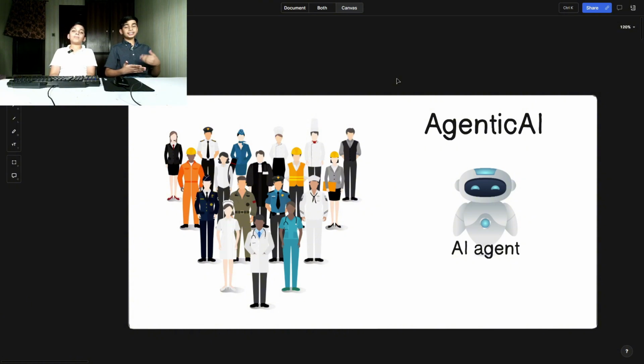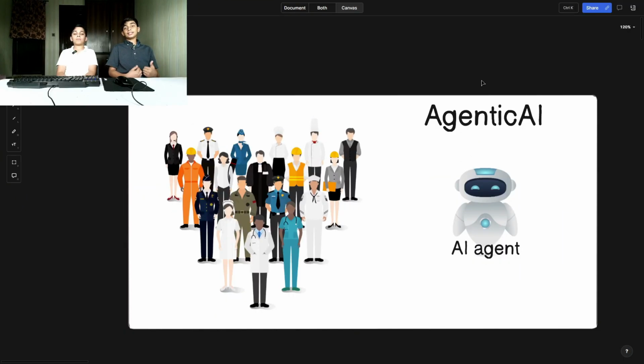In the near future, if you're in any field, if you're a doctor, an engineer, in HR, sales, or IT, and you don't know agentic AI, you will be replaced. Your jobs are at risk. Let's suppose there is a company which has 10 employees, and one of them knows agentic AI. Soon, the company will fire 9 employees, and the one employee that knows agentic AI will write 10 agents that will work like 9 employees, but better. And if you're a business owner and you don't update your employees with agentic AI, it will affect your business.